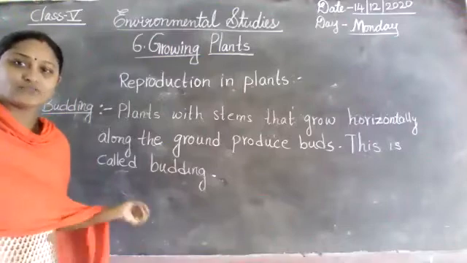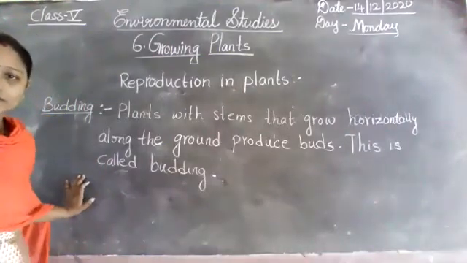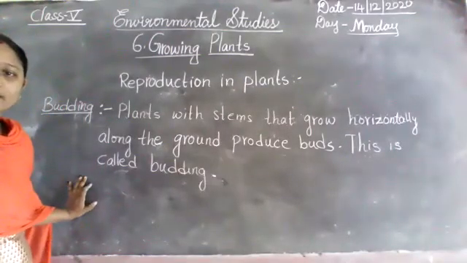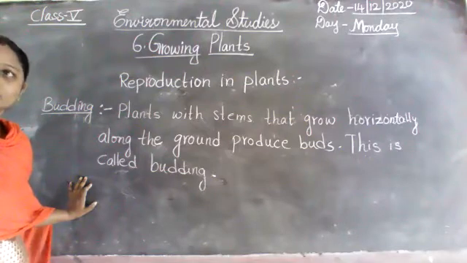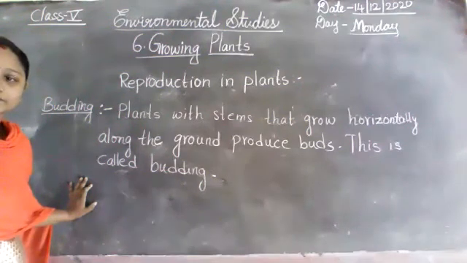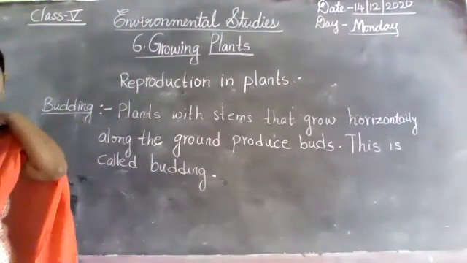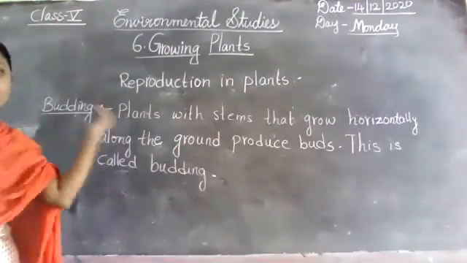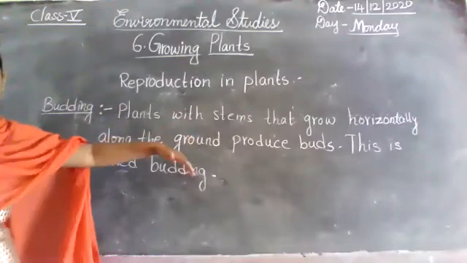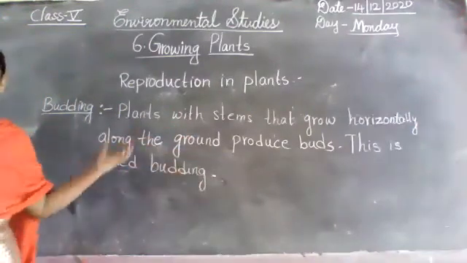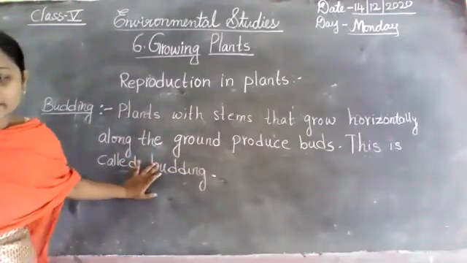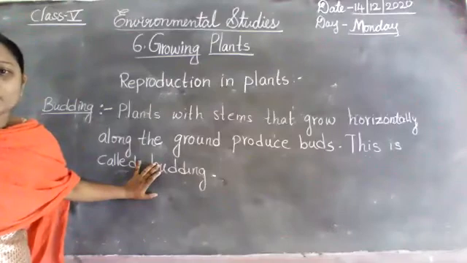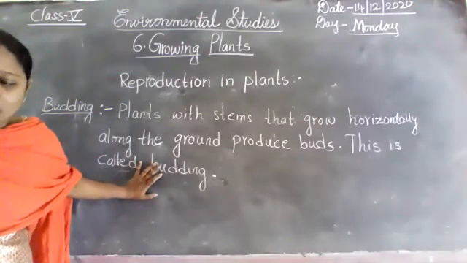Okay, children, write it fast. What happened? Write first. Completed? Okay, children. What is budding? Plants with stems that grow horizontally along the ground produce buds. This is called budding. Okay? Did you understand, all the children, what is budding?